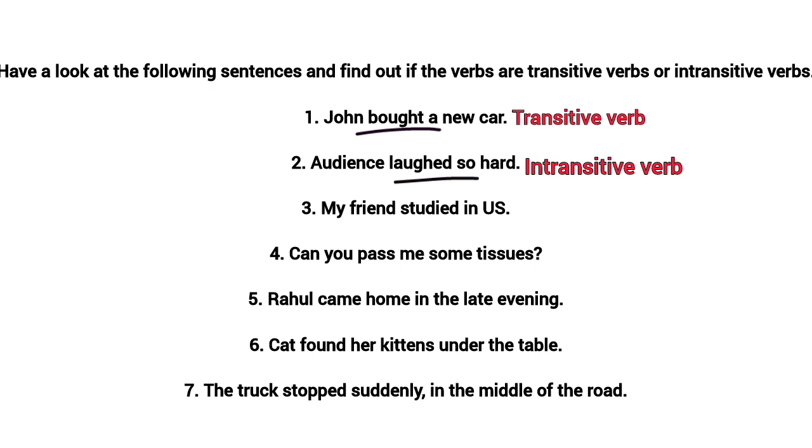The third sentence is 'My friend studied in the US.' Here the verb 'studied' is an intransitive verb.